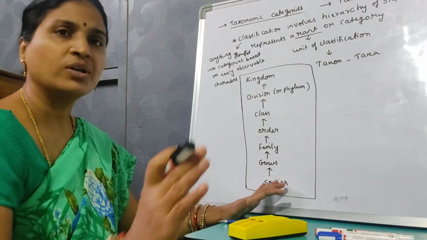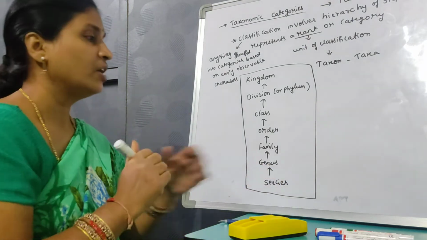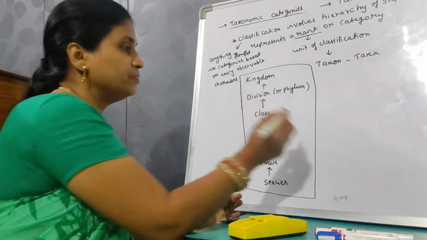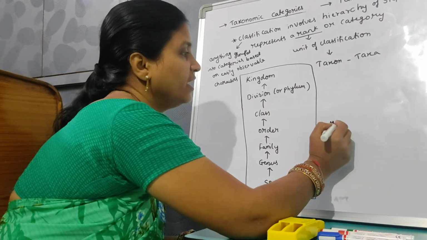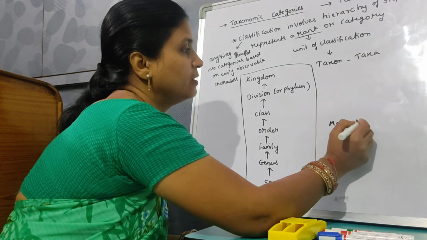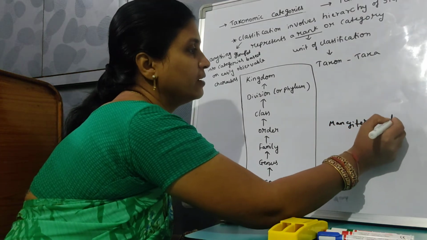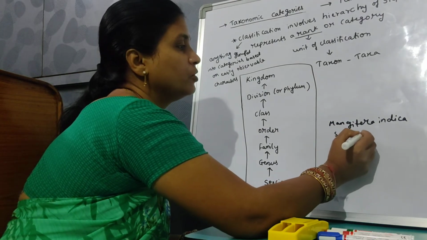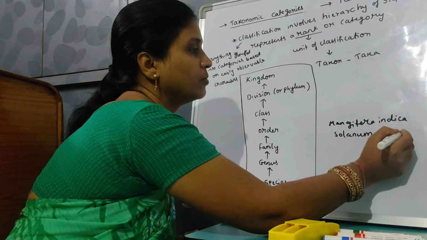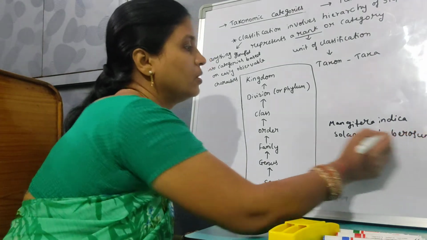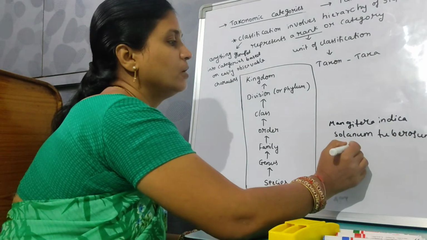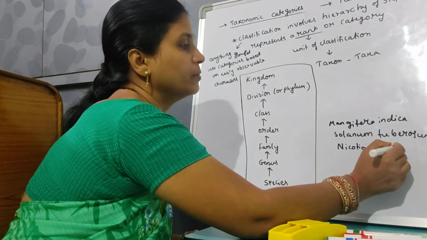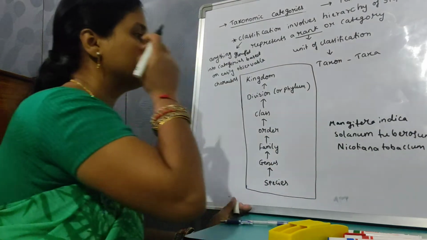If you take examples in plants, Mangifera indica, Solanum tuberosum, and Nicotiana tabacum. These are botanical names.